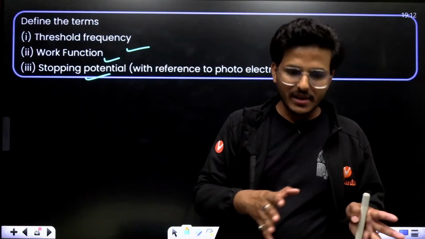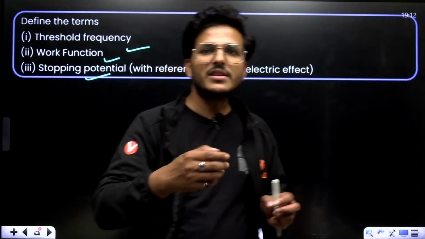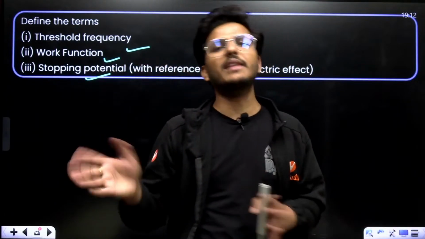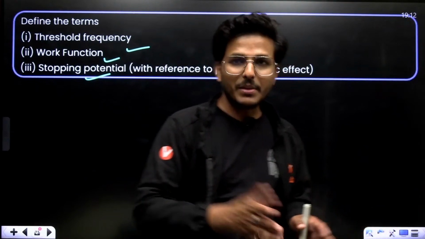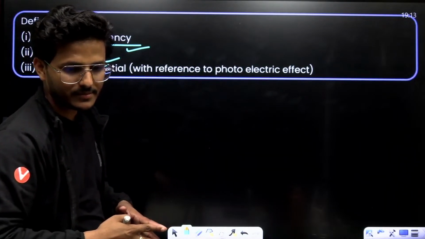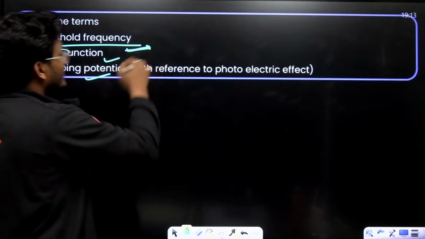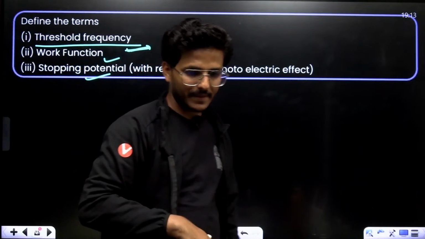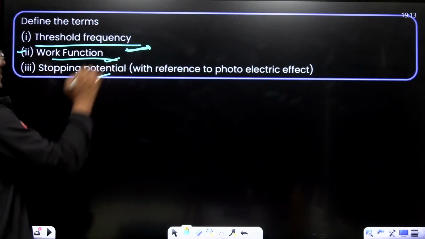After the threshold frequency, they are ejected from the metallic surface, the electric circuit is completed, and you get electric current. But before that, no. That's why this is called threshold frequency. This concept was given by Einstein, right?